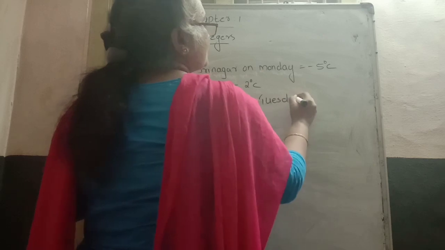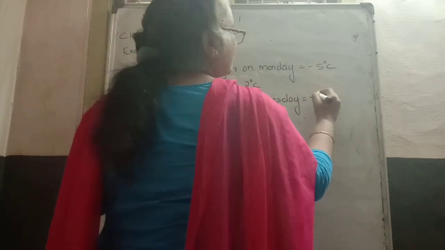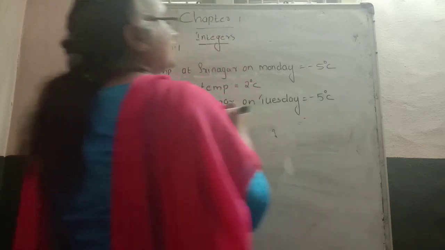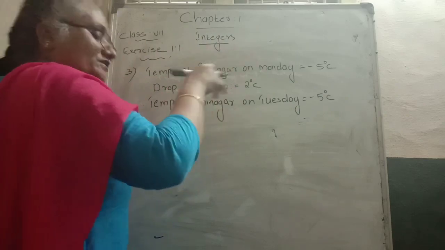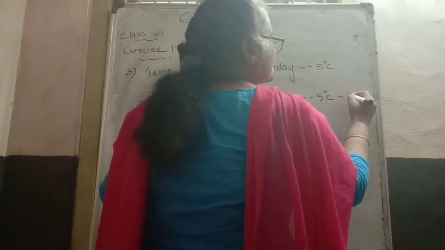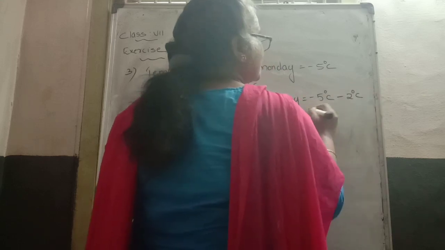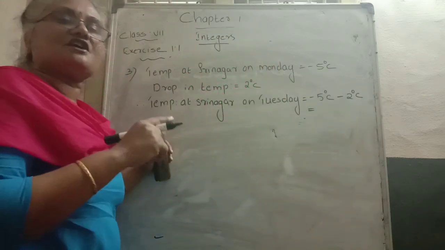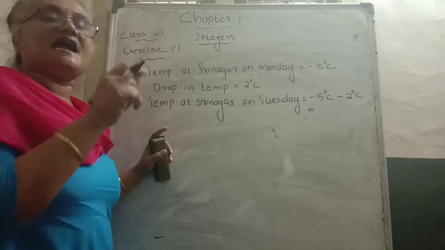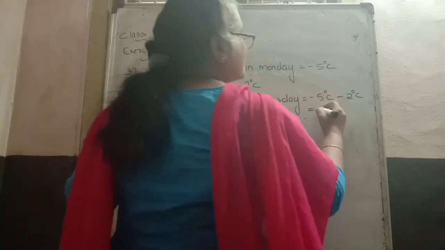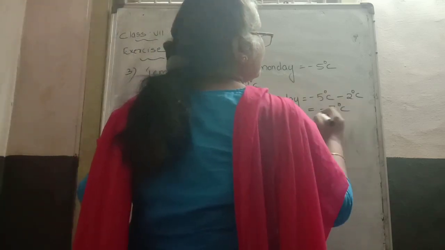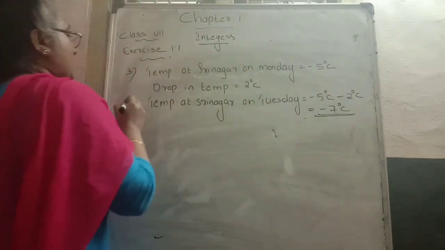So Tuesday is equal to Monday's temperature, minus 5 degrees Celsius. How much did the temperature decrease on Tuesday? 2, and in the minus case, which symbol? Minus 2 degrees Celsius. Both are negative numbers. What do we do? Add and put a minus sign. So the answer becomes minus 7 degrees Celsius.